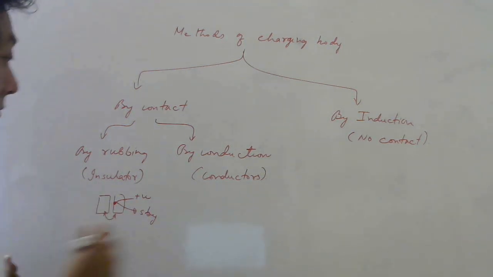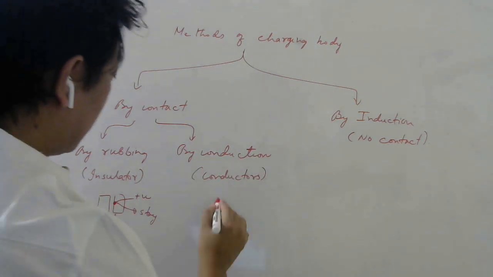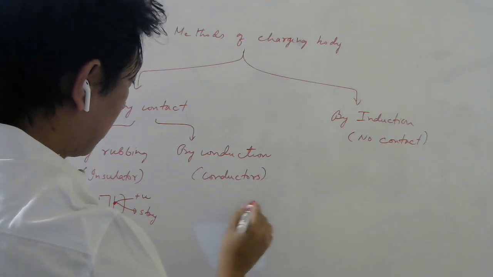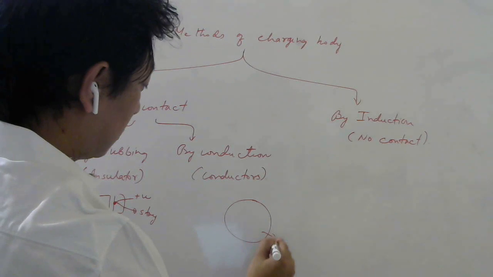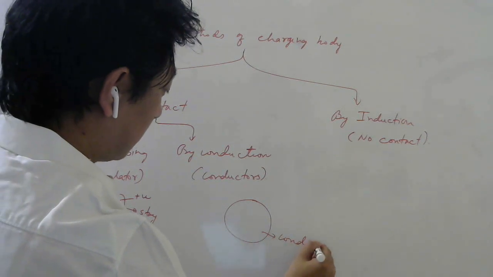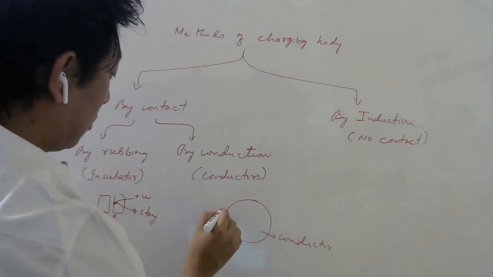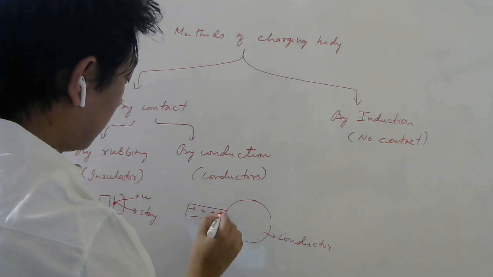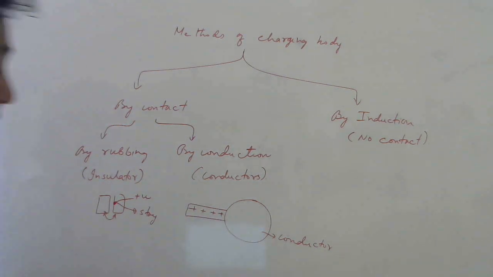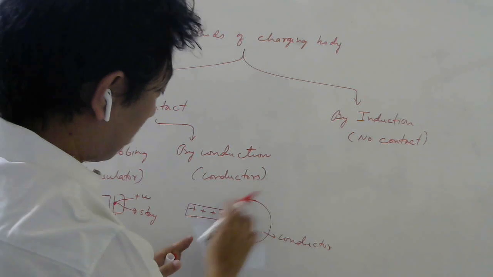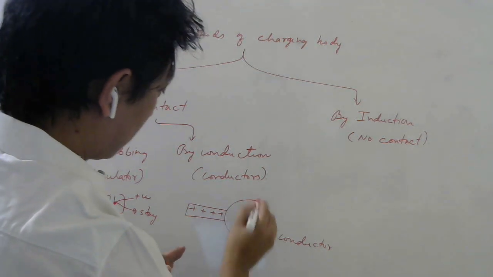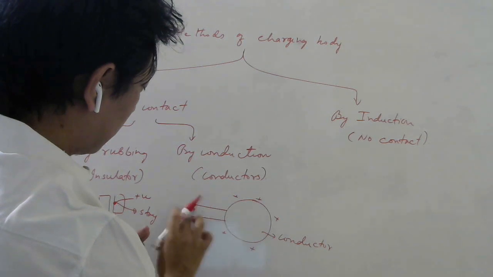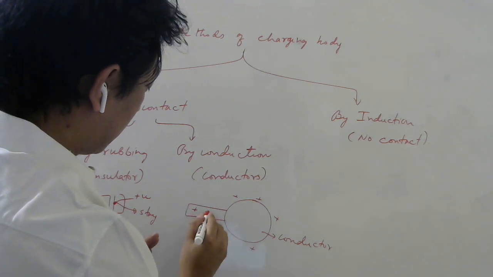Whereas in conductor, once you charge the body, so you have a conductor, let's say, this is a conductor, and you bring another charged body, positive, then what happens is this positive charge will now be conducted through this conductor, and then it will get charged this way, because this will become slightly less charge.